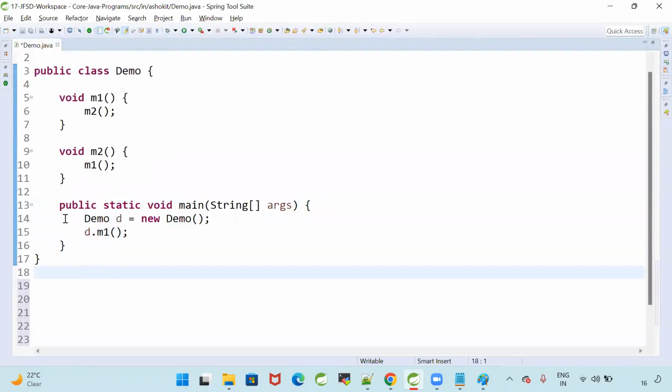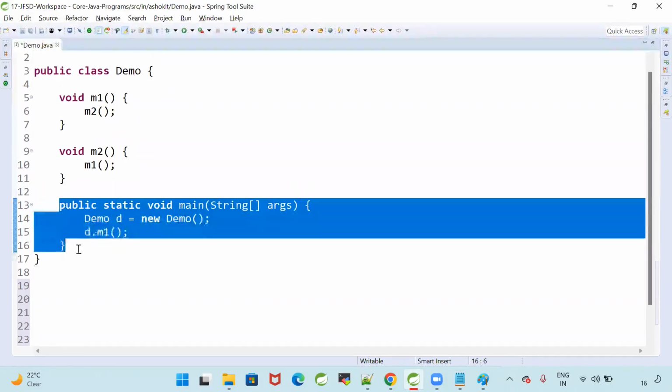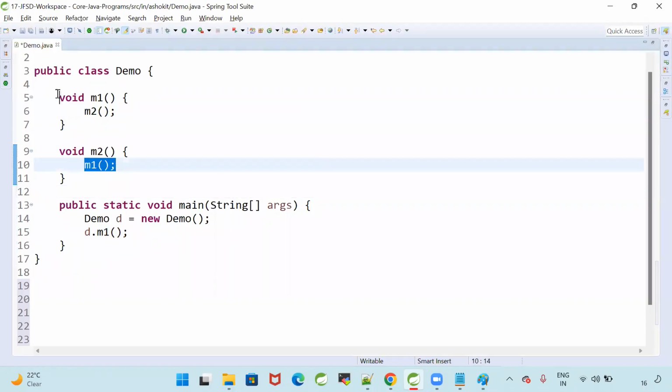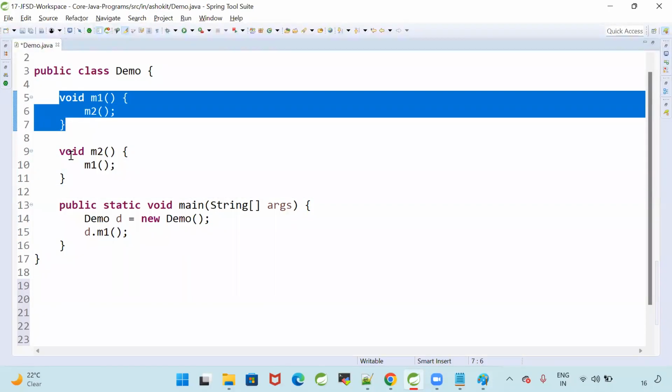When my program is starting from the main method, then what will happen? I'm trying to call the m1 method, d.m1. What is m1 doing? Calling m2. When m2 is called, it will go to m2. What is m2 doing? Calling m1. It will call m1. What is m1 doing?